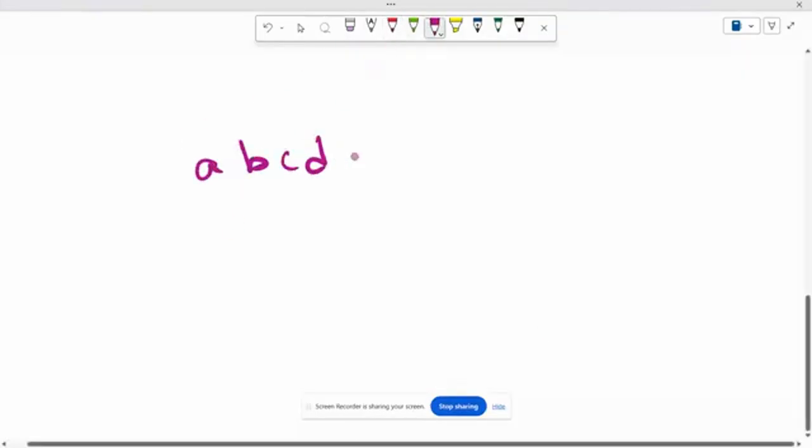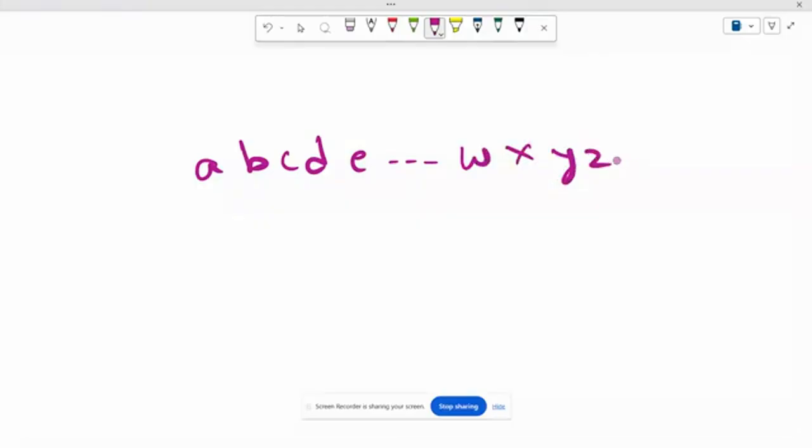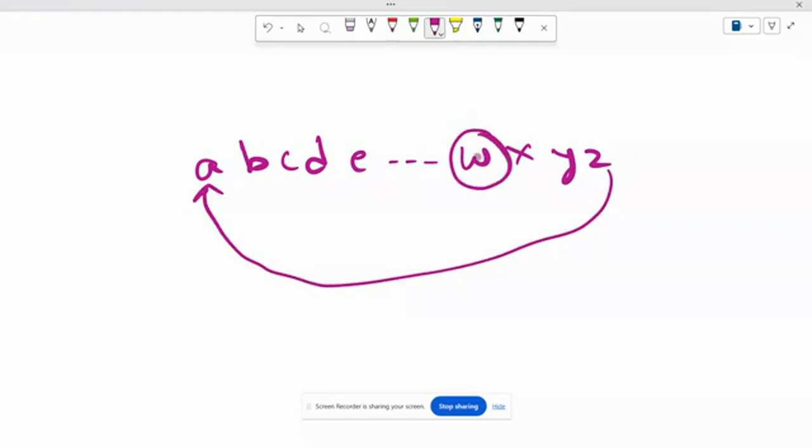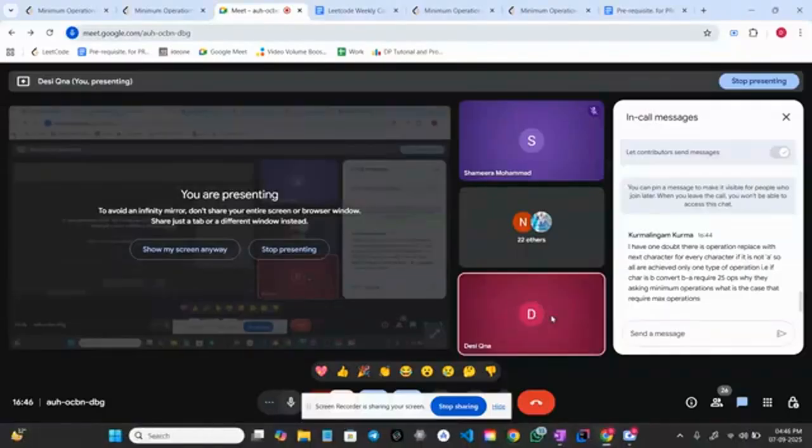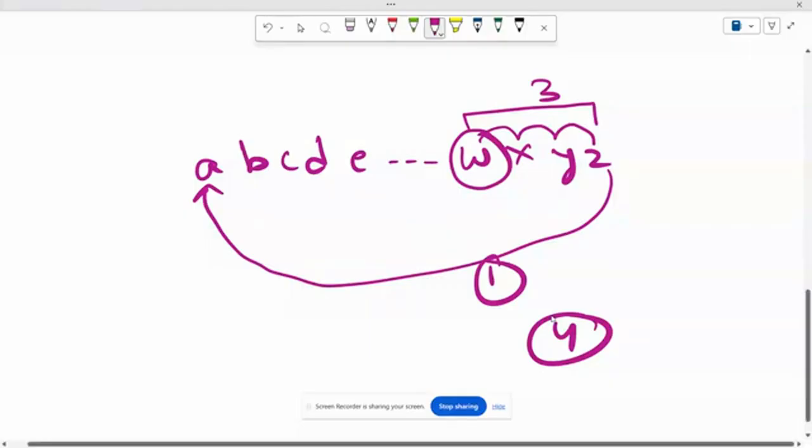A, B, C, D, E, W, X, Y, Z, and then again A. Let's say you are standing here and you want to reach this A. You will do W to X, X to Y, Y to Z. Three operations here and one operation here. This is the minimum operation case. Is this much clear? Great. That means four operations.